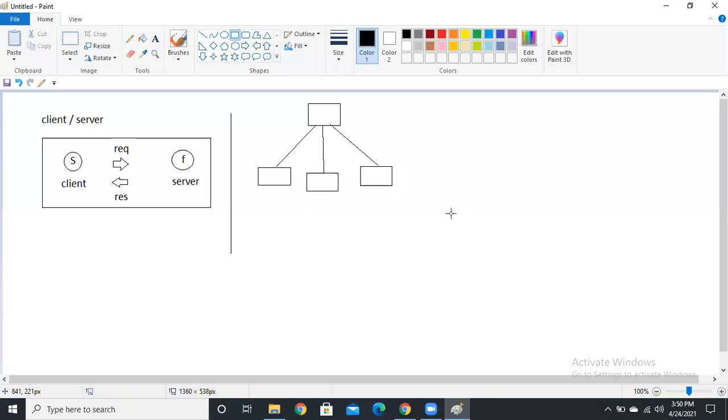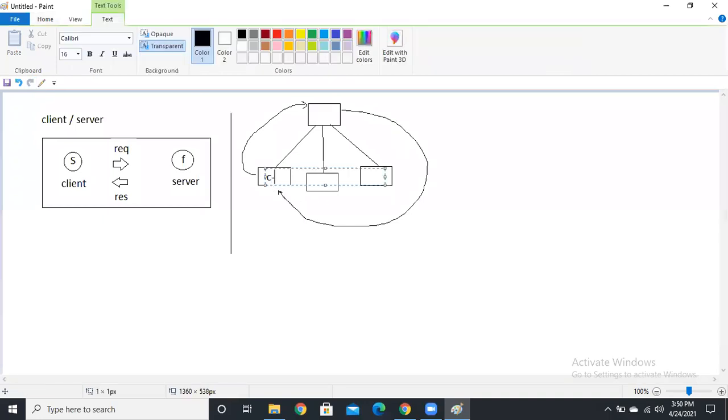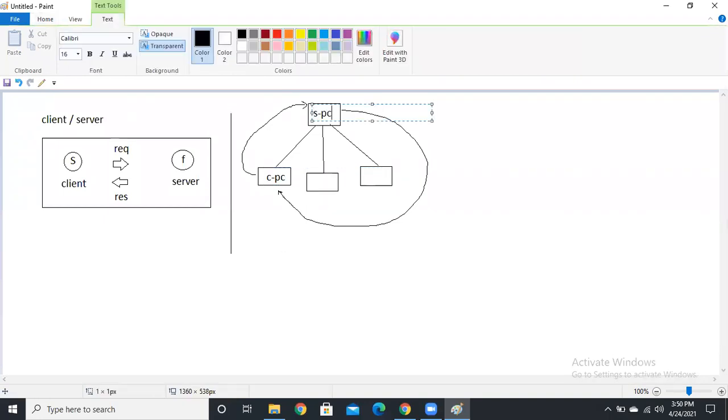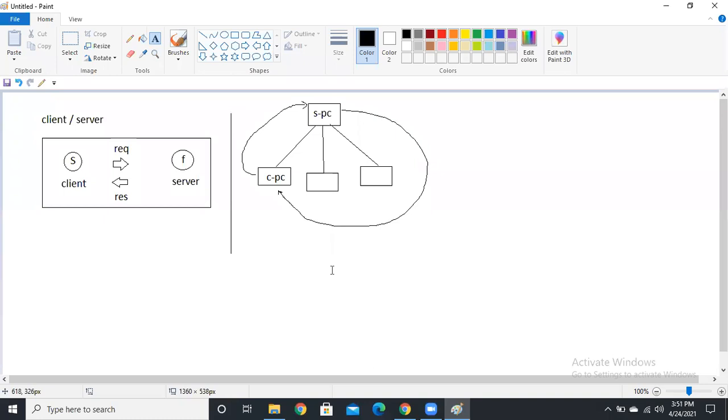How can we say that? All these PCs are going to request this main PC, guys, and for that request, it's going to respond to the PC. So we can say this is a client PC, because it gave a request. And it is a server PC, because it responds to the client PC. Simply, client is the request and server is the response.